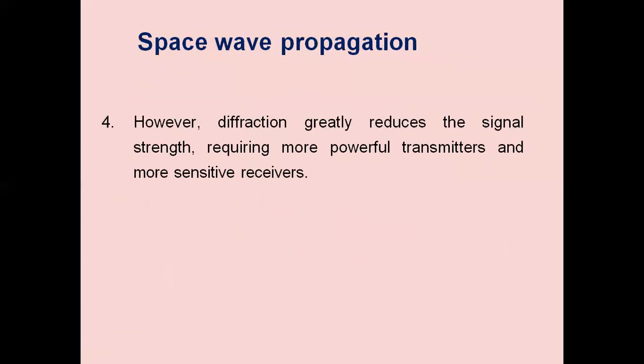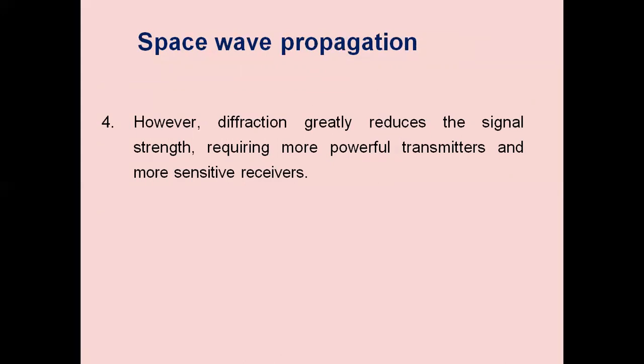However, diffraction greatly reduces the signal strength. We have seen that diffraction increases the range of propagation, but diffraction effects reduce the signal strength and require more powerful transmitters and more sensitive receivers. More powerful transmitter means the power level at the transmitter should be high.